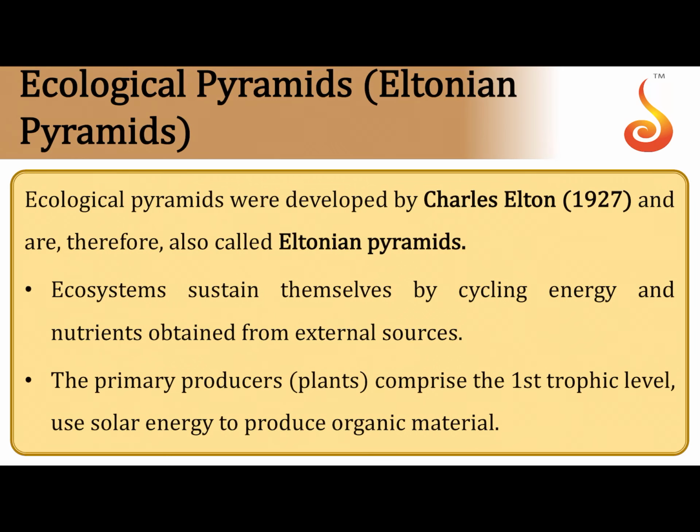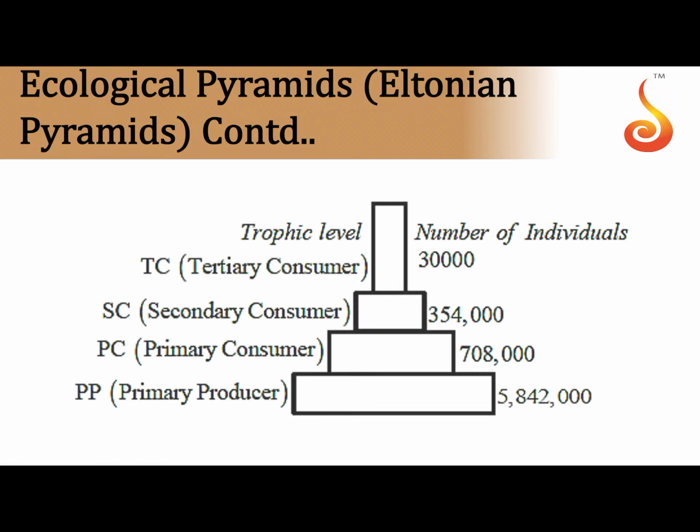Moving on to Eltonian pyramids, the ecological pyramids are a graphical, diagrammatical representation of the organisms which are occupying the different trophic levels in the form of pyramids. And these are called Eltonian pyramids because they were developed for the first time by Charles Elton in 1927. You can see the pyramid of number.